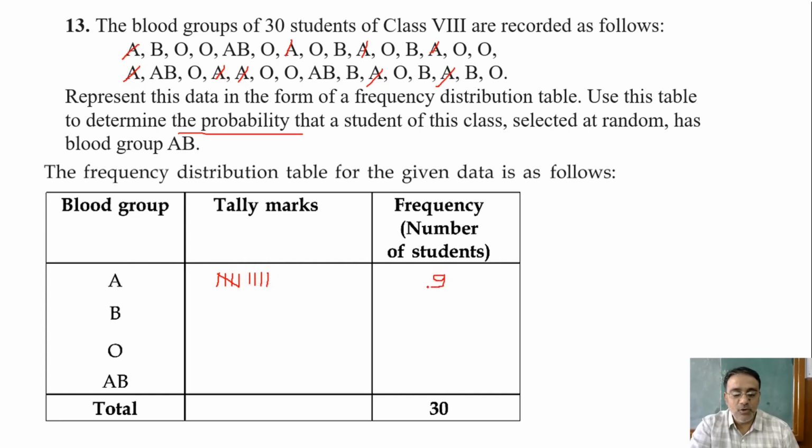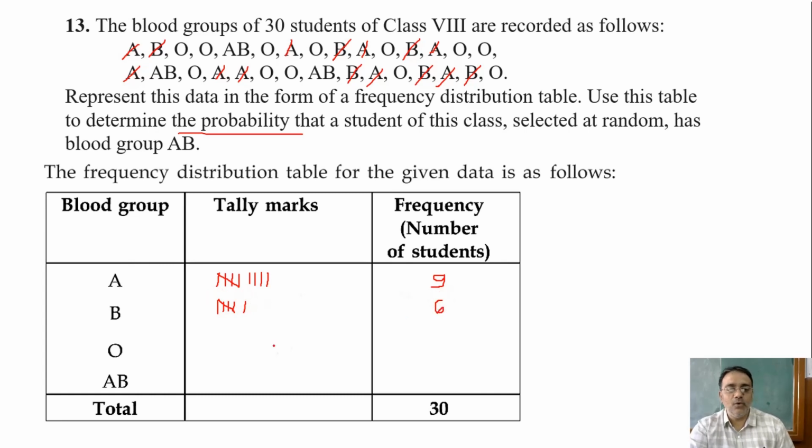Right. Now B group, count fast. 5. 6, sir. 6. 5. Two numbers were said, let me count. 1, 2, 3, 4, 5, 6. We are getting 6.